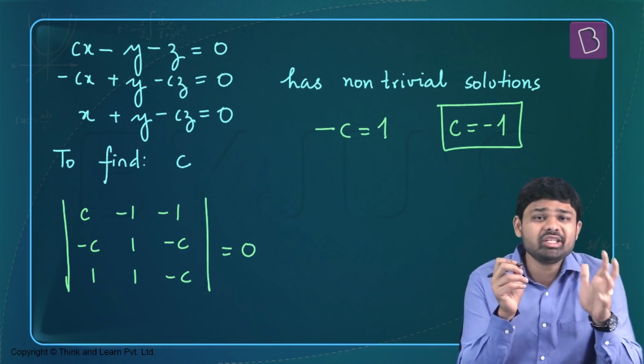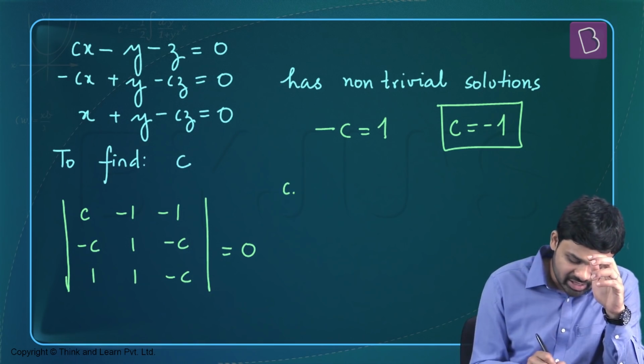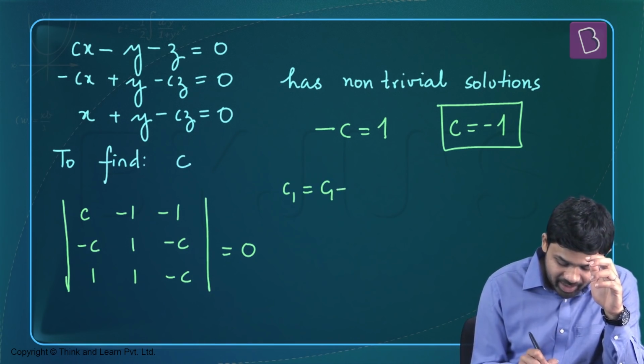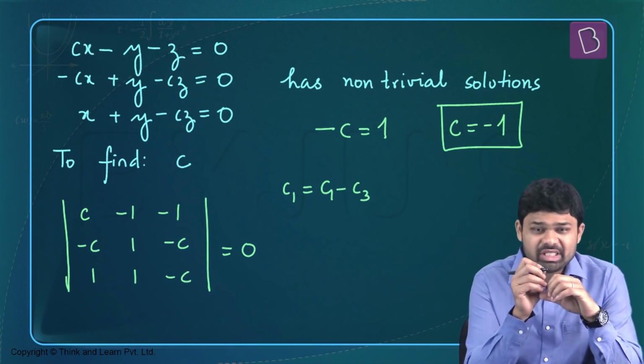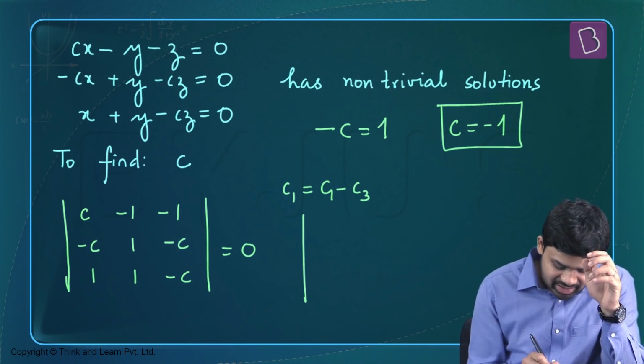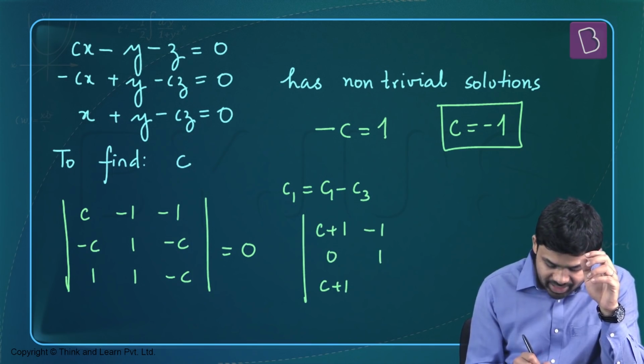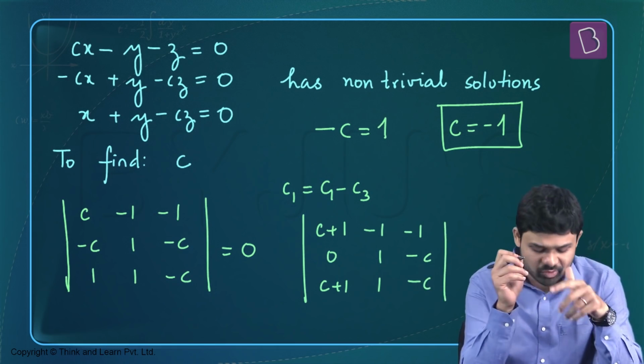So I will solve this using properties of determinants. I'm going to write C1 as C1 minus C3. So if I do C1 minus C3, what I will actually get is c plus 1, 0, c plus 1 here. Minus 1, 1, 1, minus 1, minus c, and this determinant has to be equal to 0.